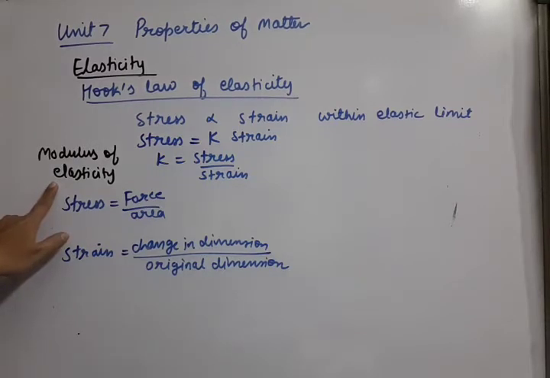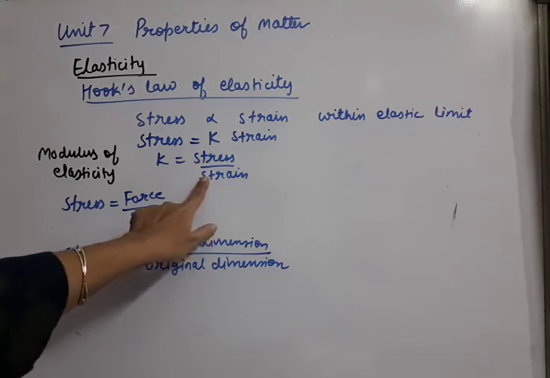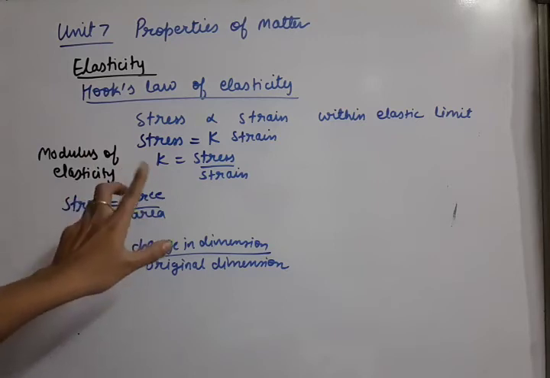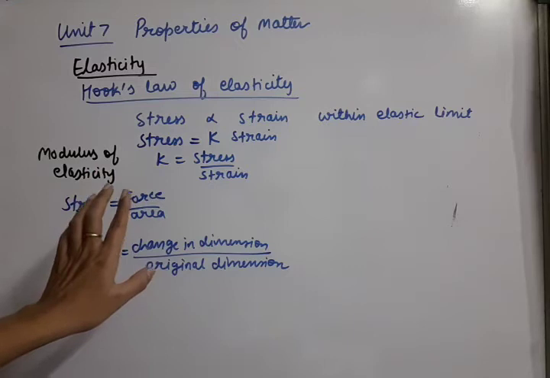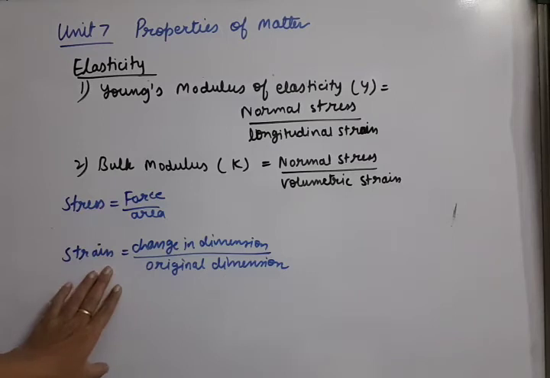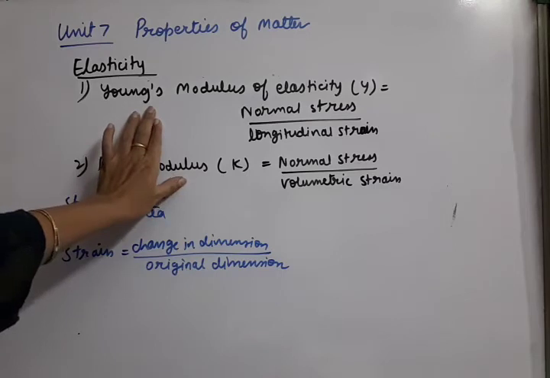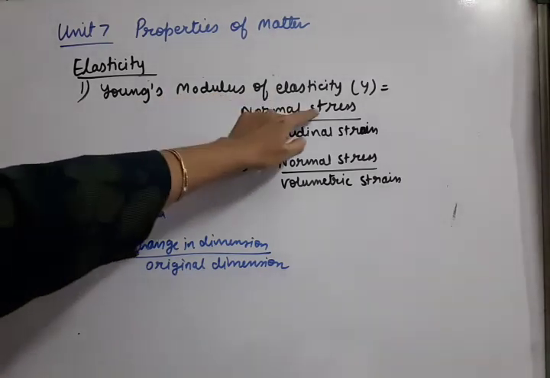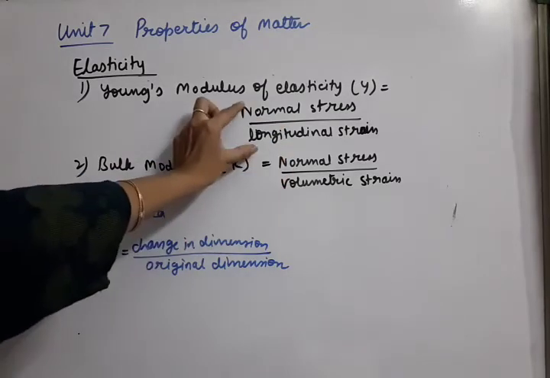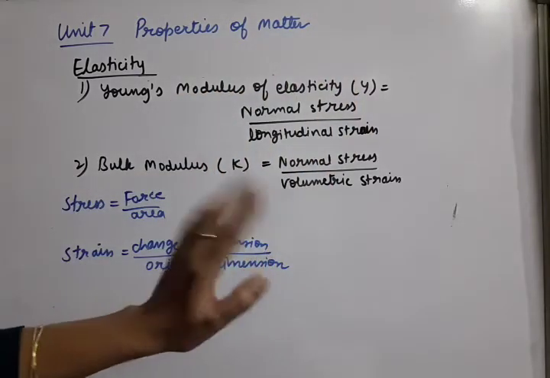Okay, and based on which type of stress we are taking and which type of strain we are taking, this modulus of elasticity has different names. So let us move to those elasticity coefficients in the next sheet. Now these stress and strain formulas are already written here. Now just understand the two types of elasticity coefficients. First of all, if we divide normal stress by longitudinal strain, then this division is called Young's modulus of elasticity Y.